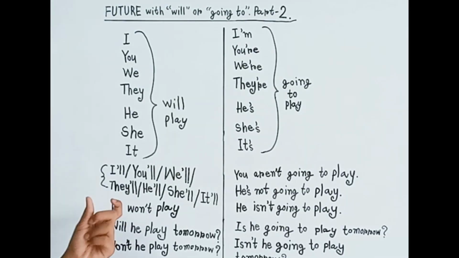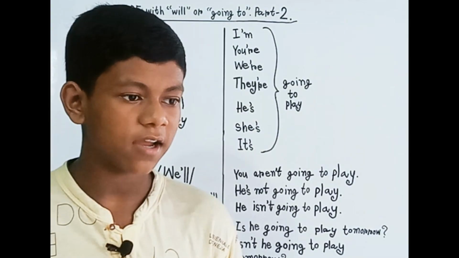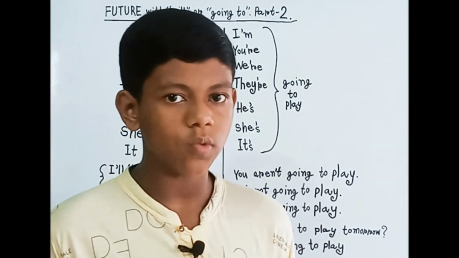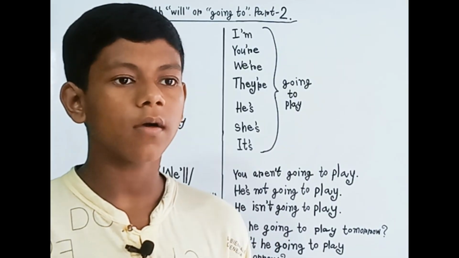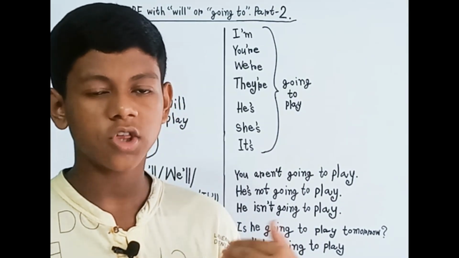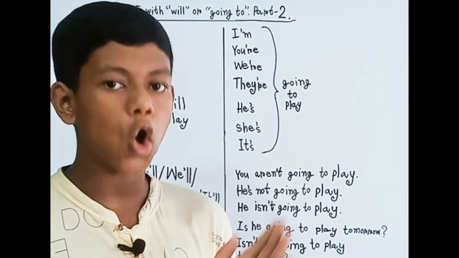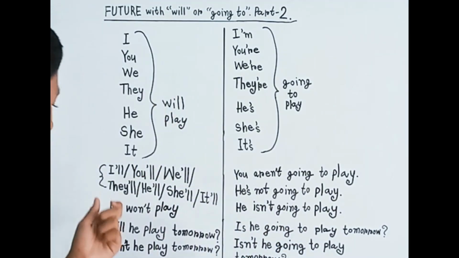So what's the negative saying? He won't play. During the negative, we generally add not after will. If we contract will not, it becomes won't. He won't play.